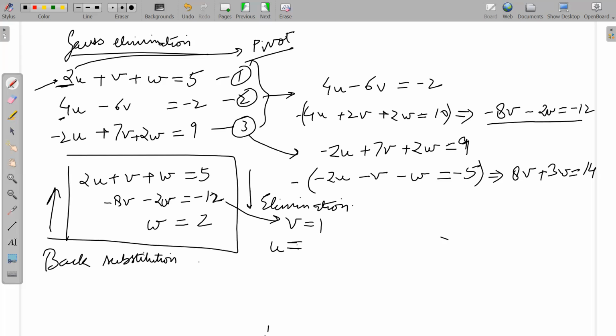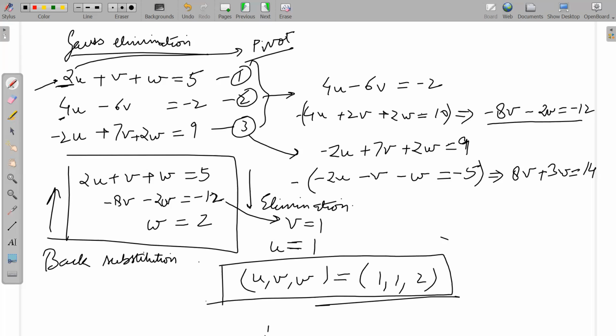So 2 plus 1 is 3. 5 minus 3 is 2, and 2 divided by 2 you'll get 1. So this is your answer. Your answer is U, V, W is equal to 1, 1, 2. Okay, we'll continue in the next class.